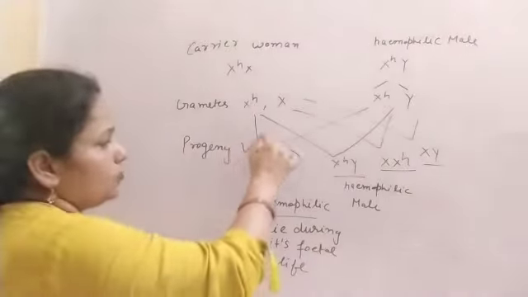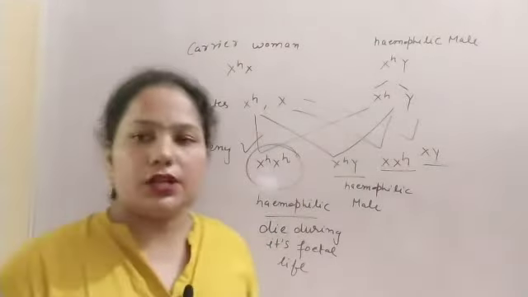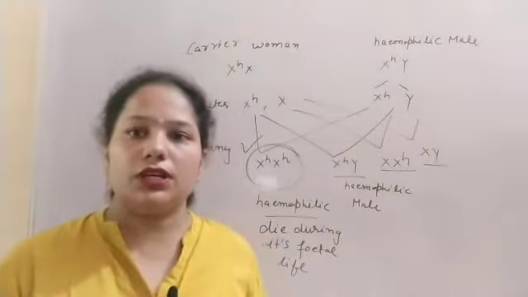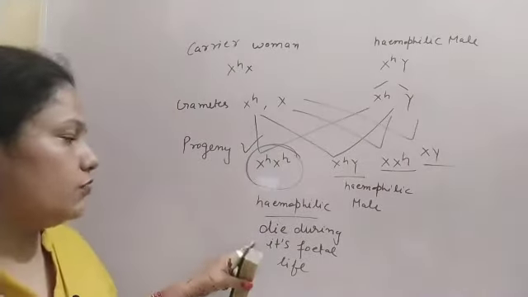So this question comes, why does a hemophilic female not occur? Because during fetal life there will be death.